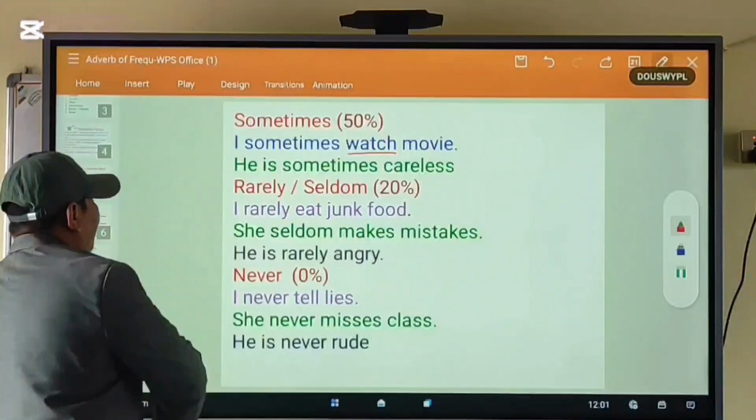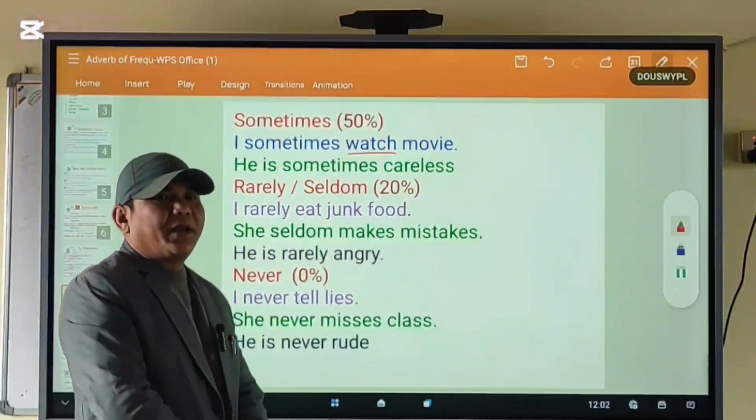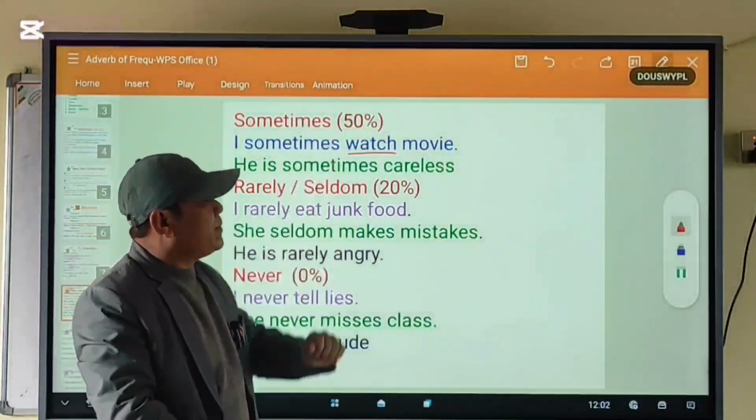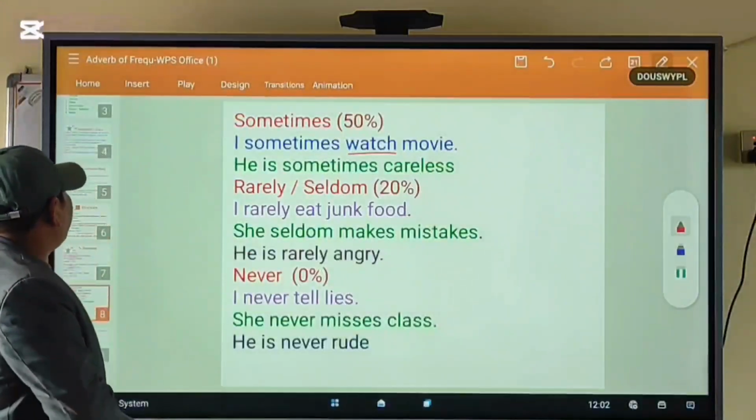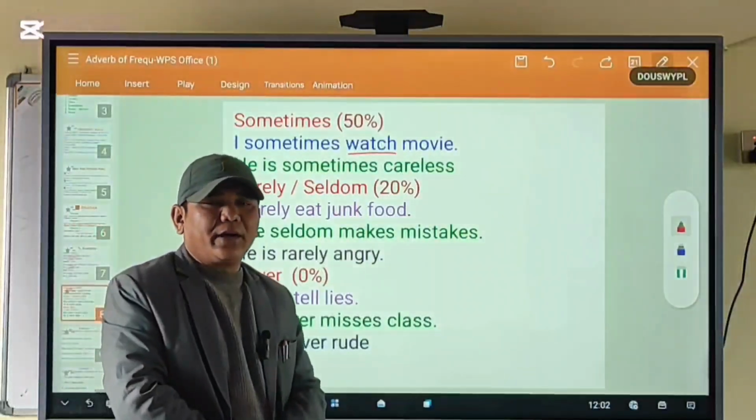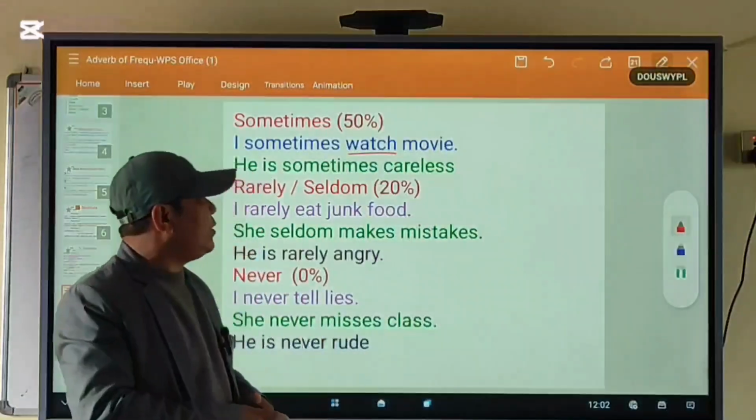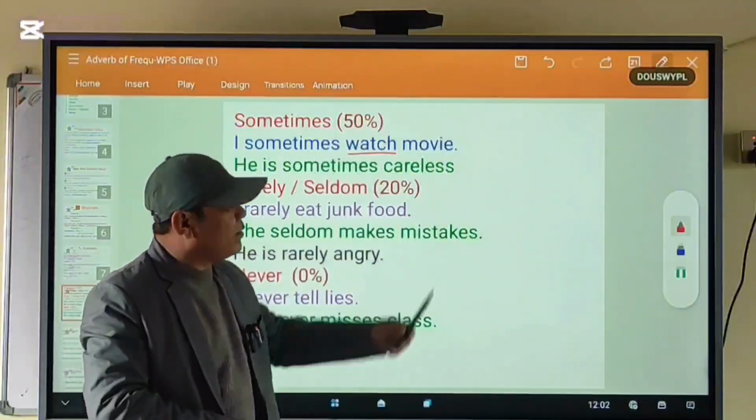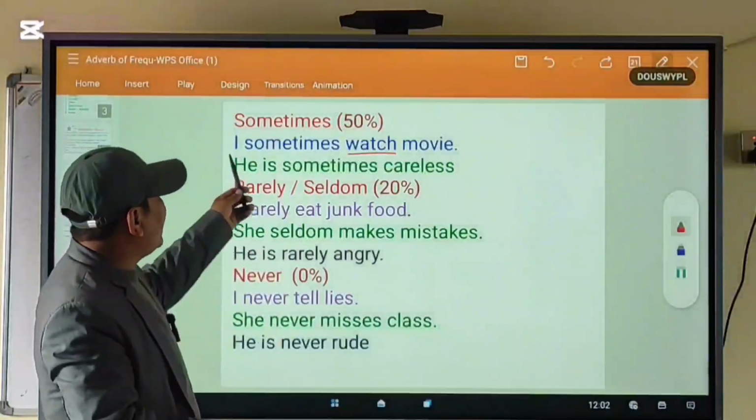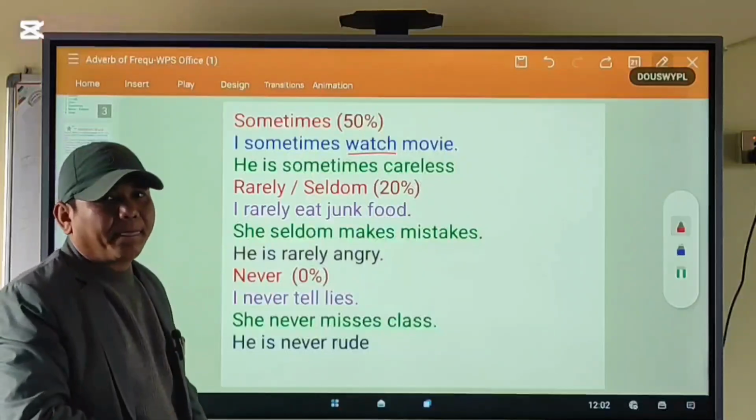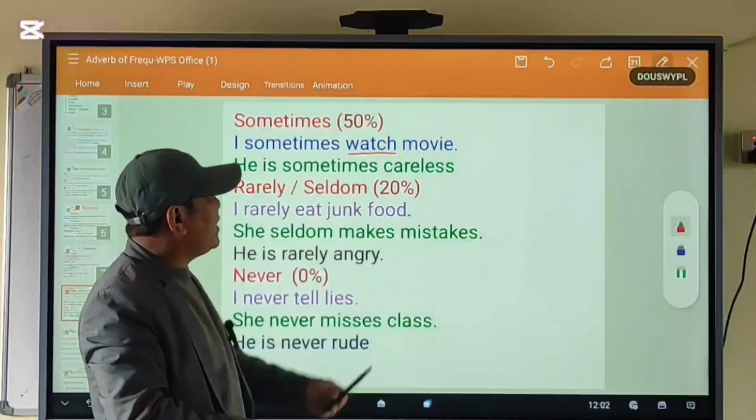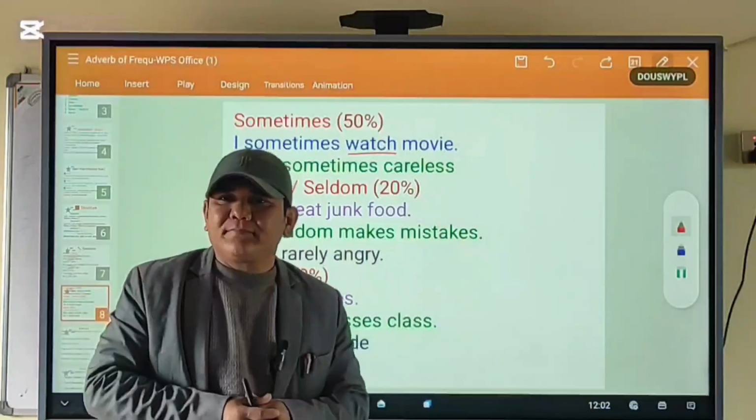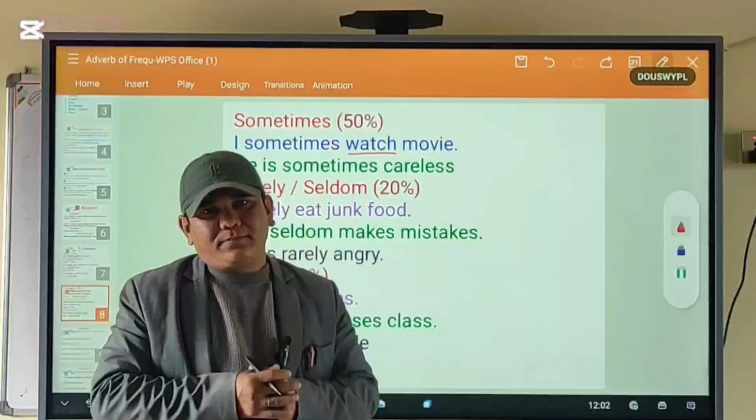Similarly, sometimes an adverb of frequency is used when something happens 50%, when something happens occasionally. Okay, when something happens occasionally, we use sometimes. For example, I sometimes watch movie. It means what? I watch movie occasionally. Are you getting me or not? It is quite clear.